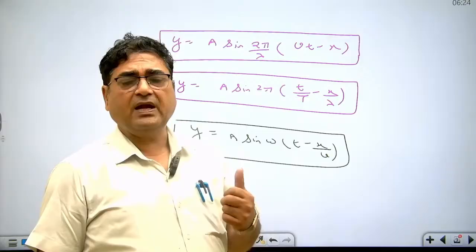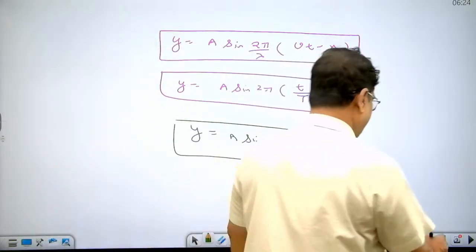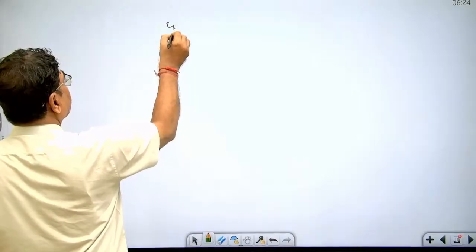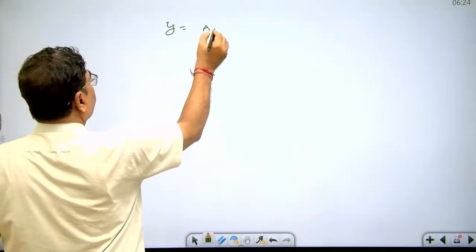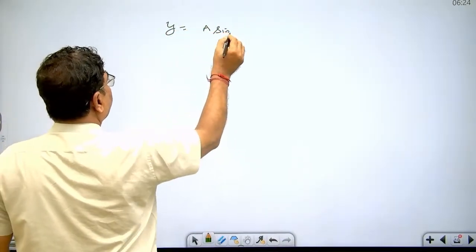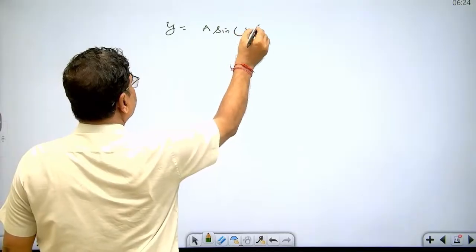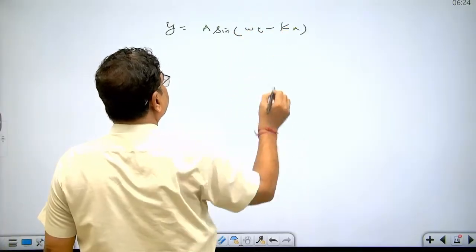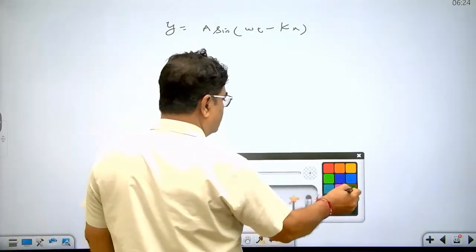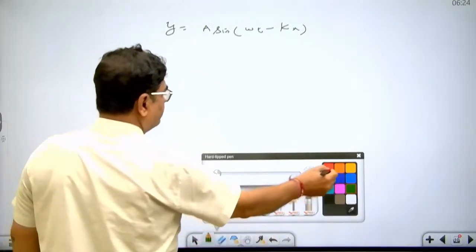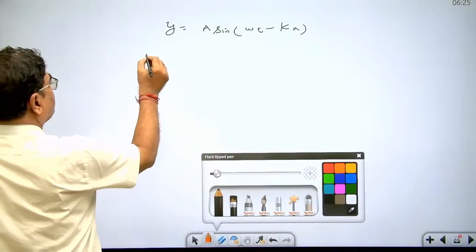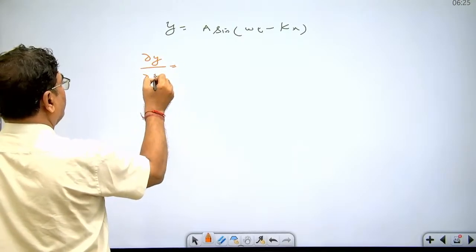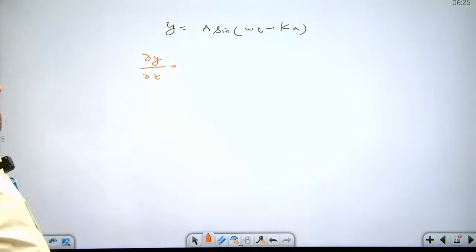Now, dear student, let's learn a very important point related to these equations. What is particle speed? What is our general equation? If we say this is the general equation, y equal to a sine omega t minus kx for a particle having initial phase 0 propagating in plus x direction. Just make the differentiation. If you make the partial differentiation of displacement with respect to time, keeping x as a constant, you will get velocity of particle.